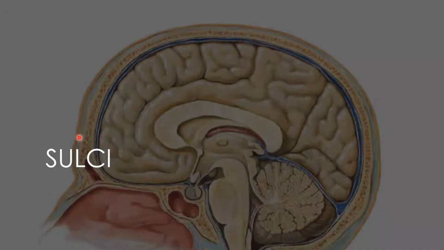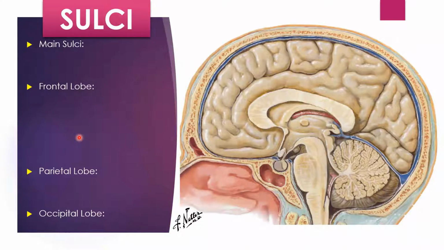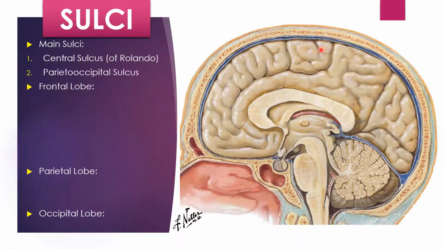So now let's discuss the sulci of this surface. And we all know that this surface is between the superomedial border and the inferomedial border. So the main sulci which are demarcating the lobes are, first of all, again the central sulcus of Rolando, which we have studied was indenting the superomedial border about 1 centimeter posterior to the midpoint of the line between the frontal and occipital poles. So here will be the central sulcus of Rolando. Next there will be the parieto-occipital sulcus.